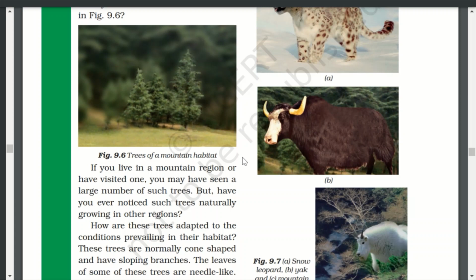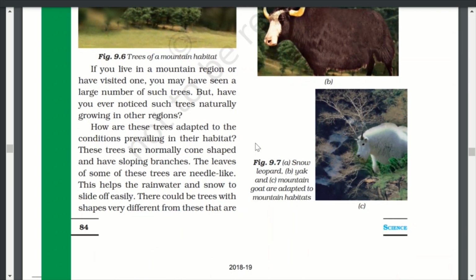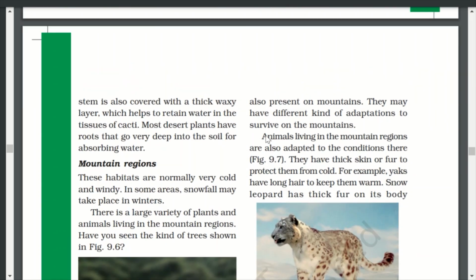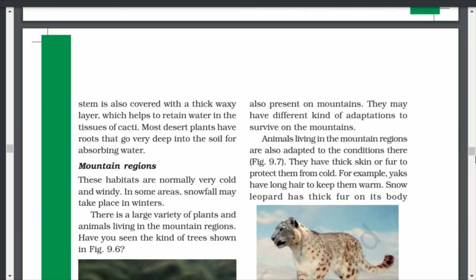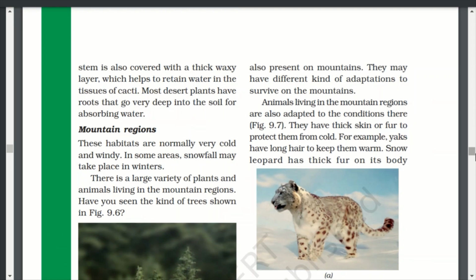The leaves of some of these trees are needle-like. This helps the rainwater and snow to slide off easily. There could be trees with shapes very different from these that are also present on mountains. They may have all different kinds of adaptation to survive on the mountains.